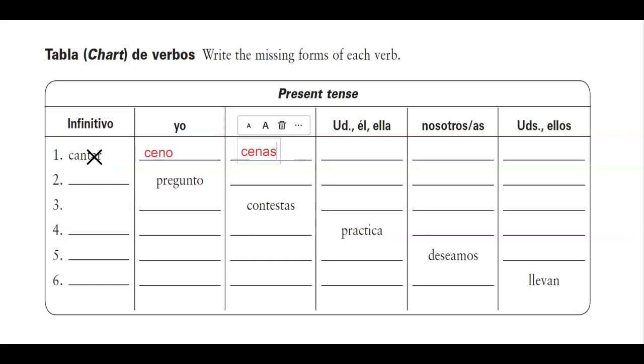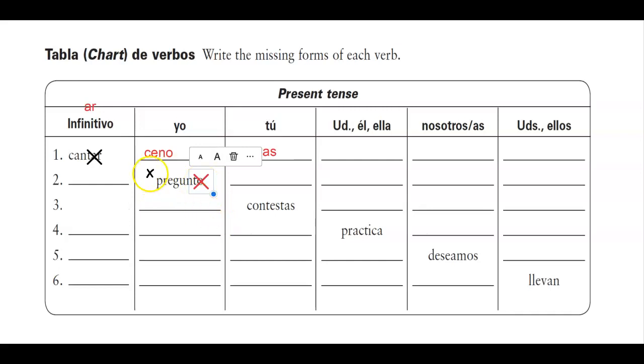Now the next line, you see that the infinitive is missing. You need to supply it. Remember, infinitives are all going to end in AR, so if you have anything missing from this column, it's going to end in AR. So when we look over here at the verb that's already conjugated, pregunto has an O for the yo form.